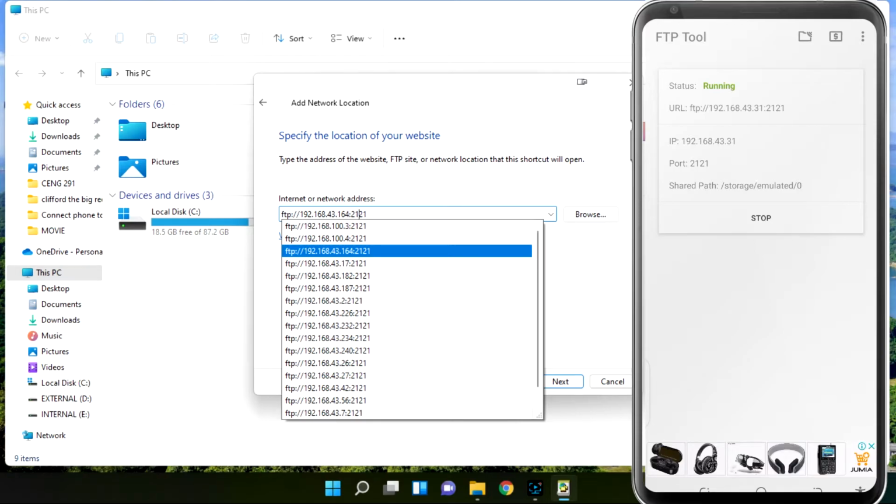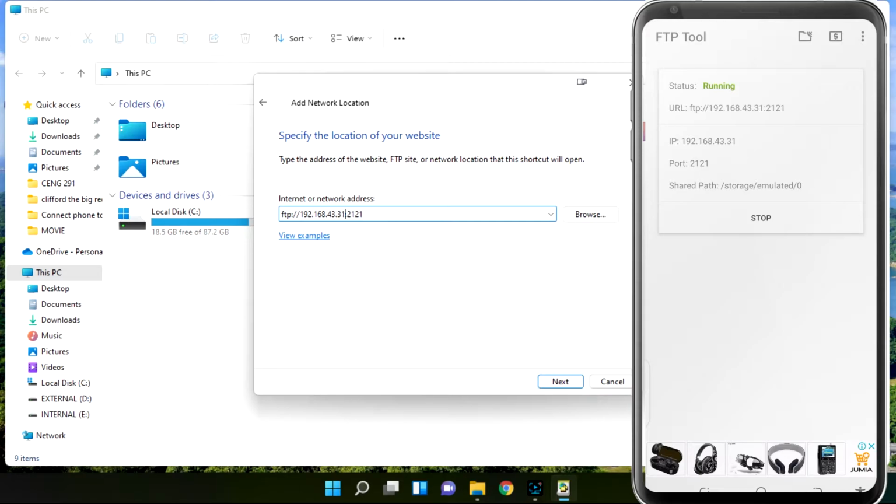So I'm going to change the 164 to 31, colon 2121. So again, FTP colon //192.168.43.31 colon 2121, then enter or next.